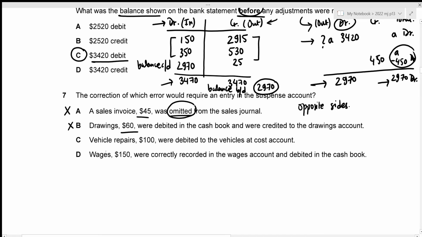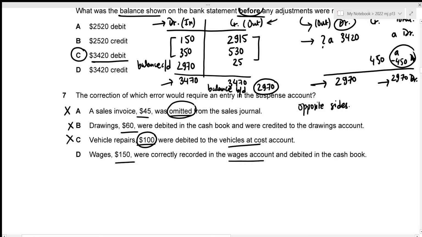The third one is vehicle repairs 100 were debited to the vehicles at cost account. So remember that vehicle repairs is also an expense and vehicles at cost is also an expense. So in this case, we have been treating this 100 correctly but under the wrong account, right? So this is an error of commission, which is again not shown in the trial balance. Option C is incorrect.